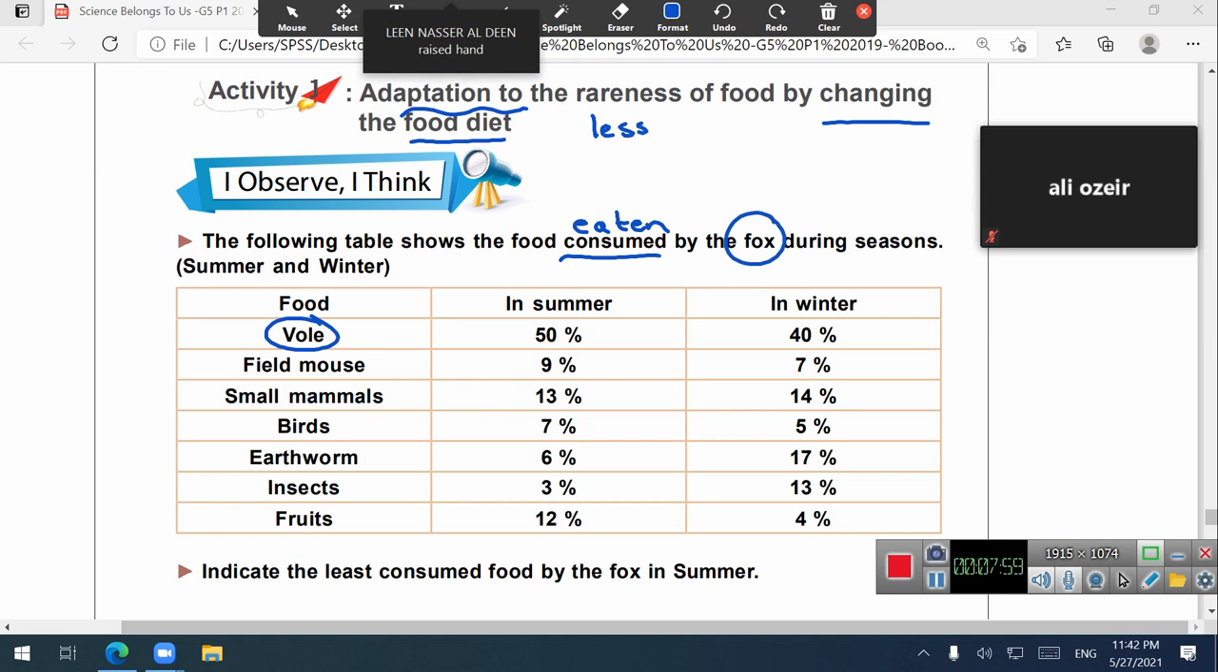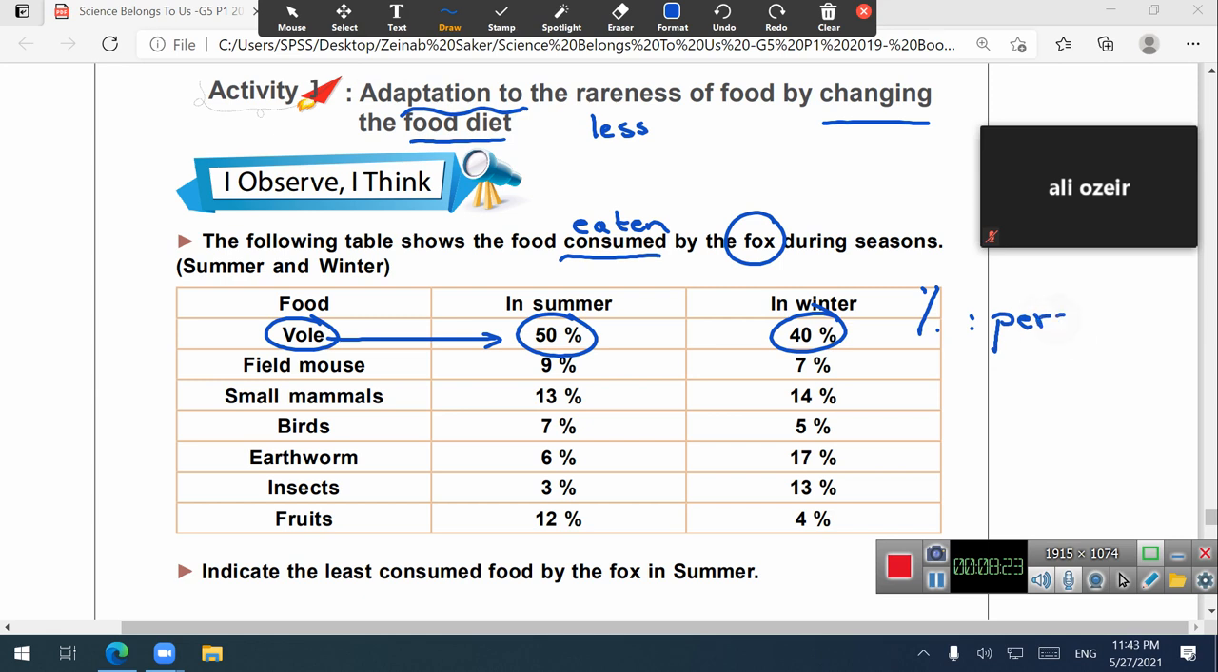So the fox eats voles in summer around 50%. The vole eaten by the fox is about 50% in summer, while in winter it is 40%. Please, this symbol means percent.